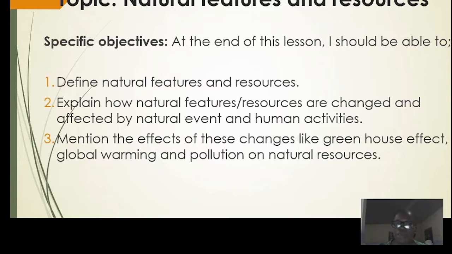Explain how natural features and resources are changed and affected by natural events and human activities. 3. Mention the effects of these changes like greenhouse effects, global warming, and pollution on natural resources. So these are some of the objectives we are going to consider in this class. Make sure you pay attention so that we will flow together.